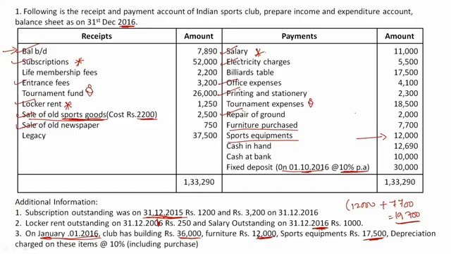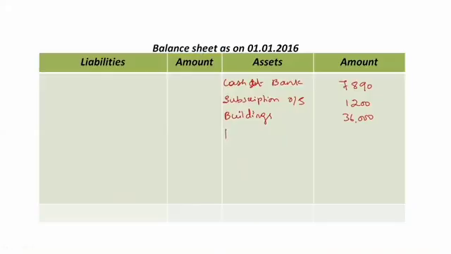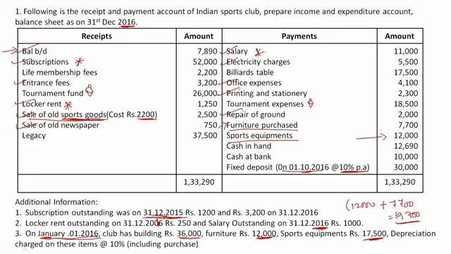Now remember one thing: you should not take the amount of furniture purchased during the year, which is given in the receipts and payments account. At the beginning of the year, the firm had furniture of rupees 12,000, so we take only 12,000 rupees as furniture here. Clear?